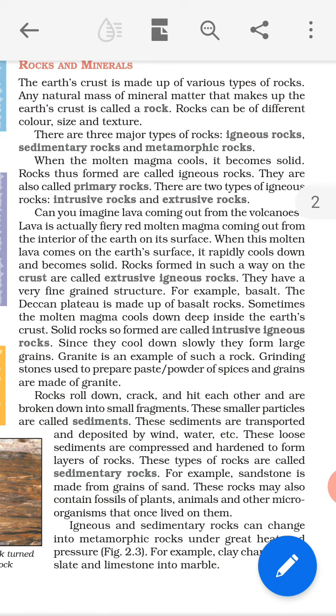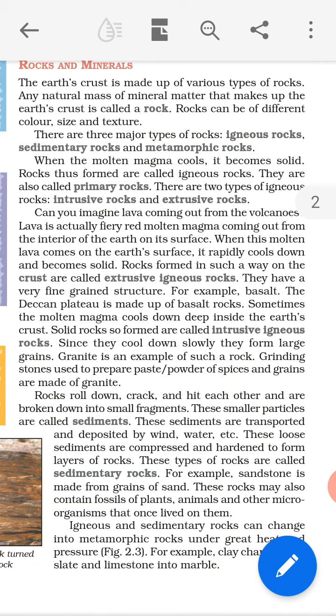Try to understand. When the molten magma cools, molten magma, lava, fire, hot liquid. So when molten magma, which comes from the interior of the Earth, cools, it becomes solid.